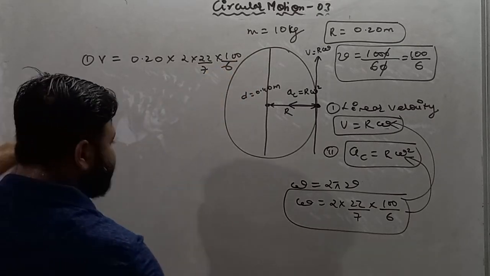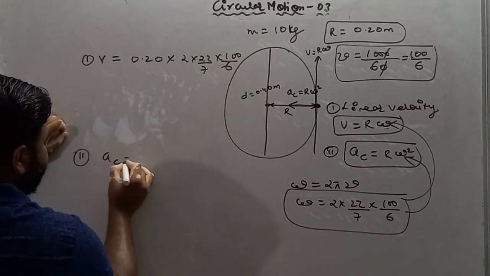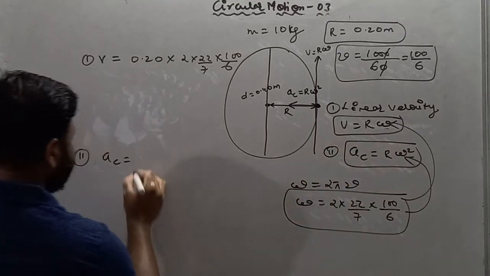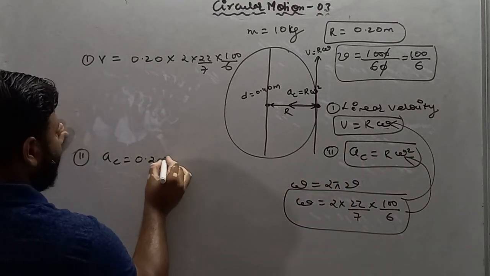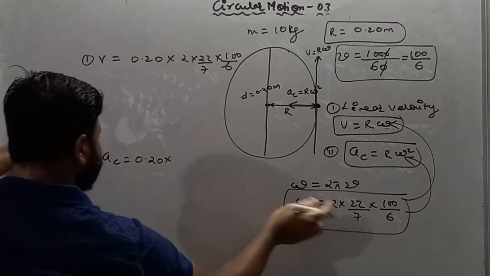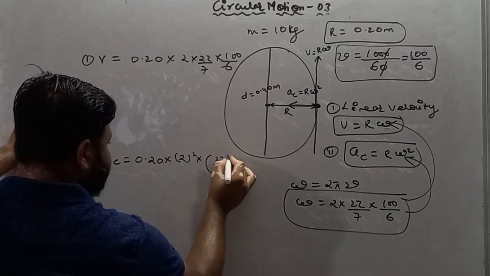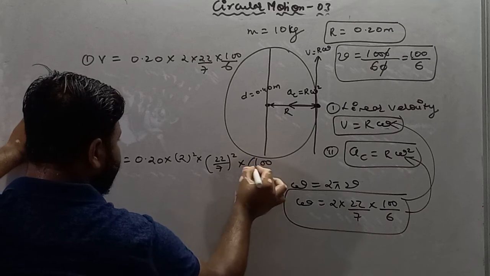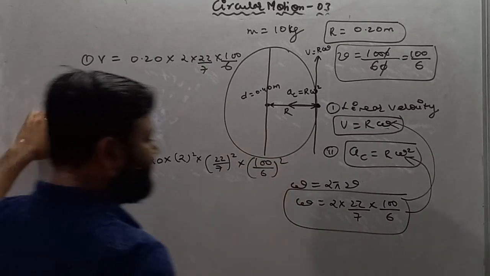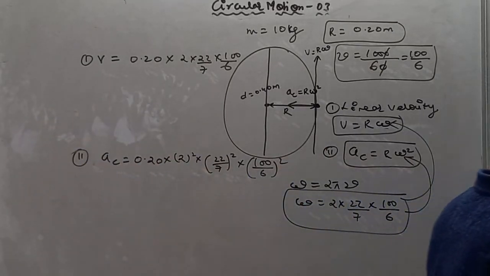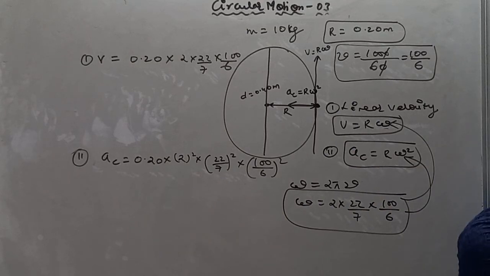Similarly, we will find centripetal acceleration. Centripetal acceleration is nothing but r omega square, so 0.20 multiplied by omega square. It is 2 square multiplied by 22 by 7 square multiplied by 100 by 6 square. I am giving you time. Please try to solve this by yourself first, my dear student. The answer is in terms of pi.